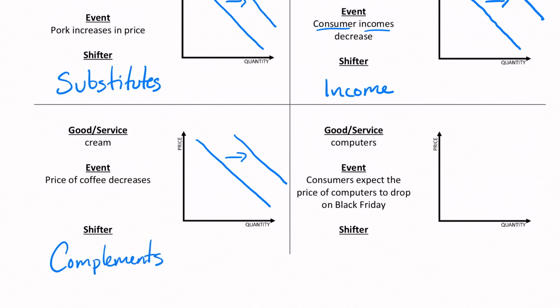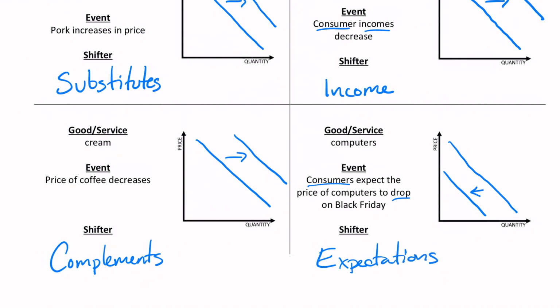And finally, computers. Consumers, again, keyword, expect the price of computers to drop on Black Friday. So Black Friday has not happened yet, but we expect that those prices are going to fall on Black Friday. They're going to go down. And if we know it's going to get cheaper, I don't want to buy a new computer right now. So my demand for computers is going to decrease right now because I expect, right? So expectations. I expect the price to be cheaper in the future.